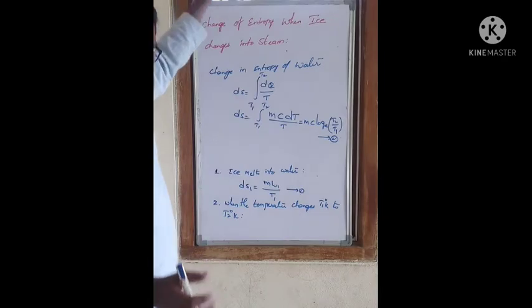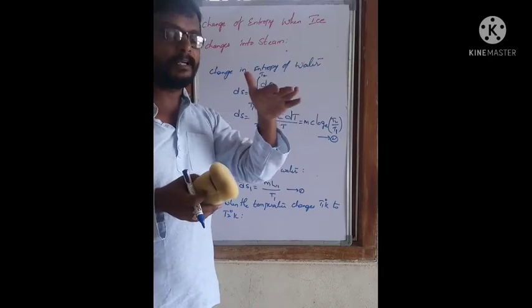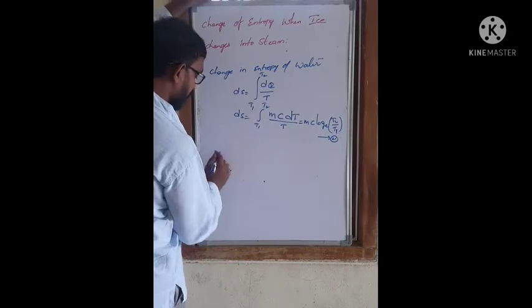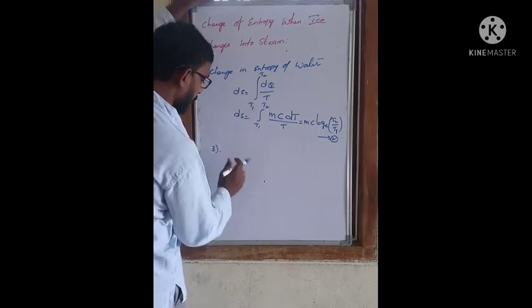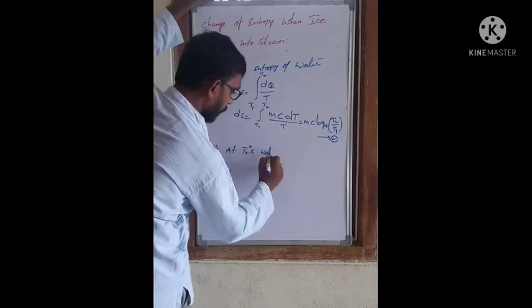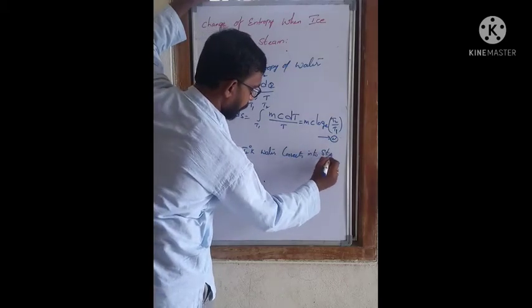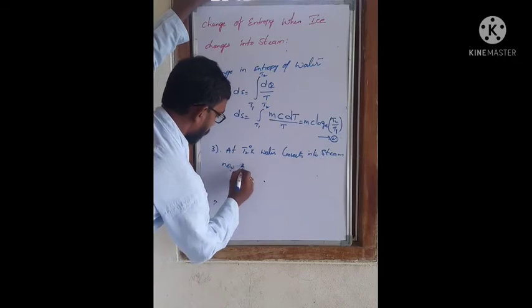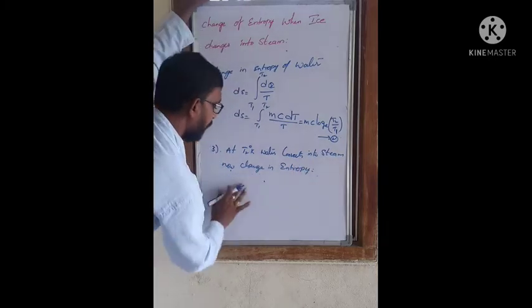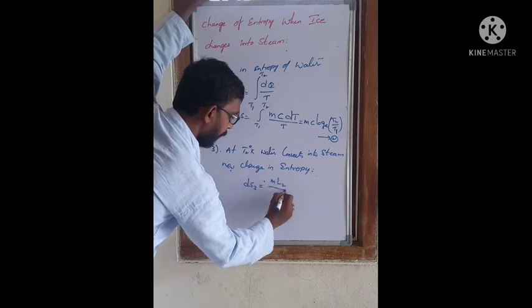The third step: at T2 degree Kelvin, the water is converted into steam. Now the change in entropy can be written as dS3 equal to mL2 by T2.